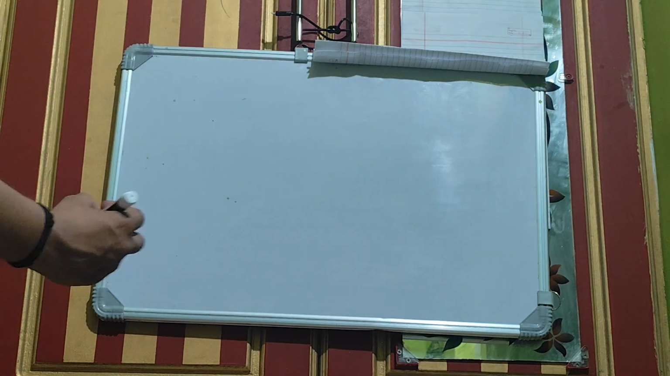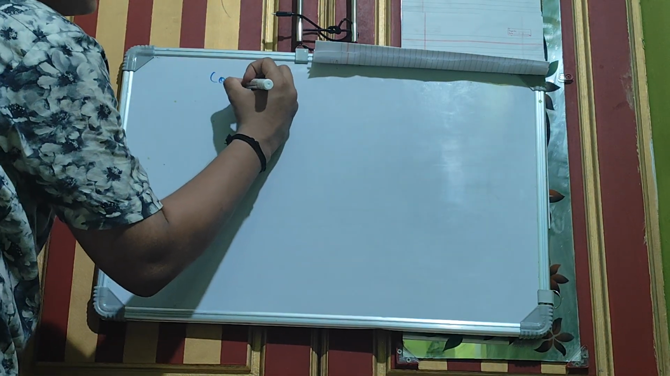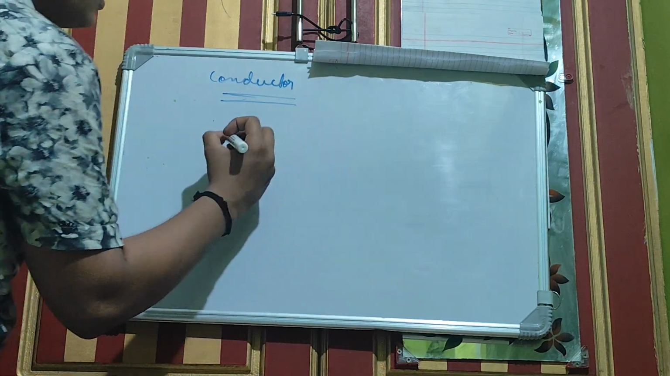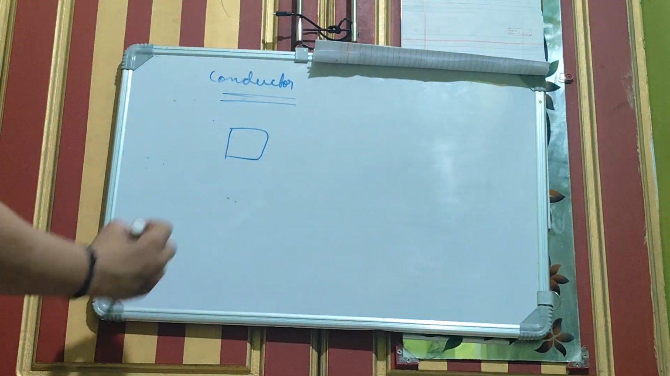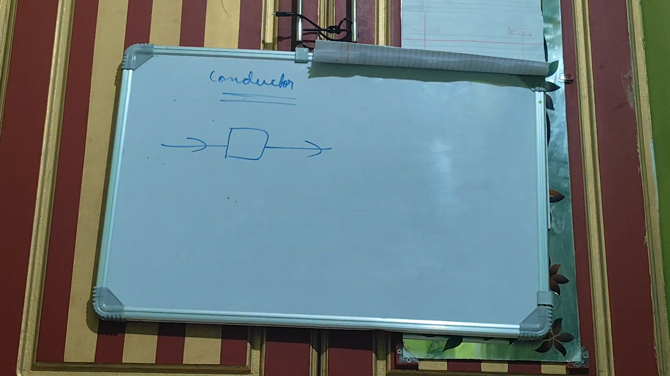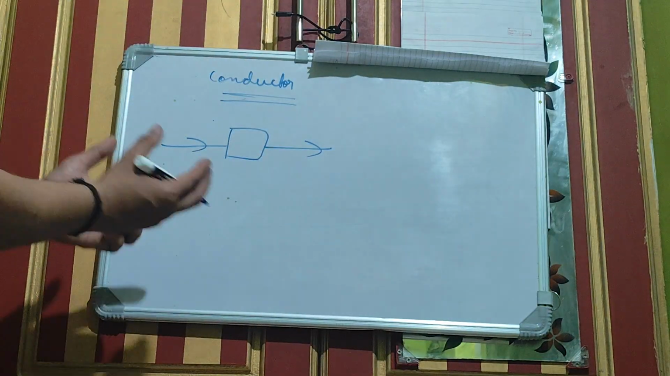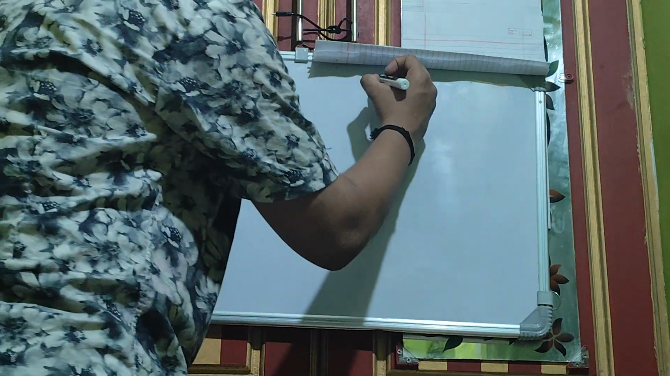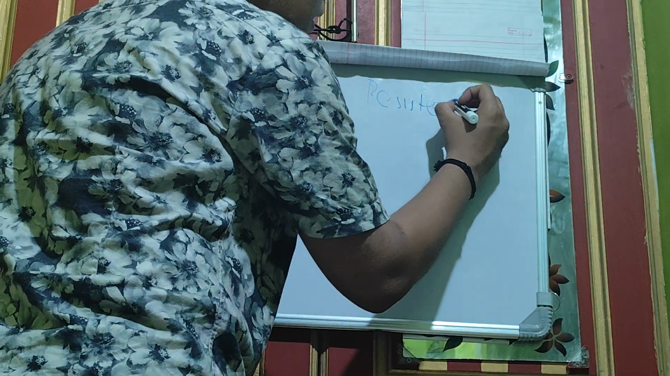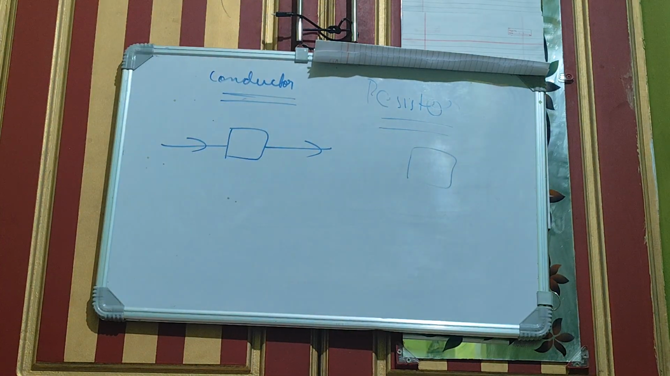First thing you have to know is what conductors are. Conductors allow the flow of current through them. Such a thing is called a conductor. The second one is resistors. Resistors are basically the opposite of conductors. That is, they do not allow the flow of current through them.